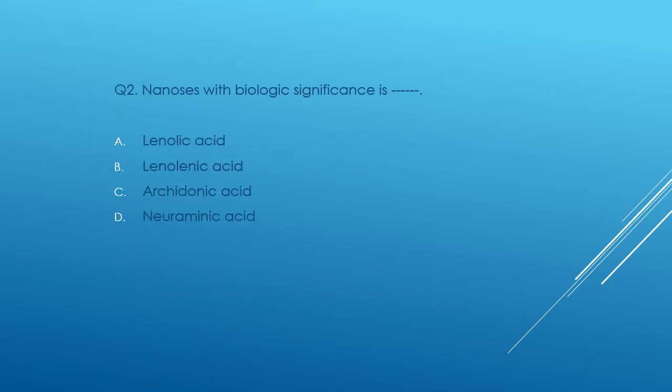Then question number 2, nanoses with biologic significance. From the given choices, the answer is neuraminic acid, because the rest of the three, that is linoleic, linolenic and arachidonic acid, are essential fatty acids, whereas neuraminic acid is a nanose sugar.